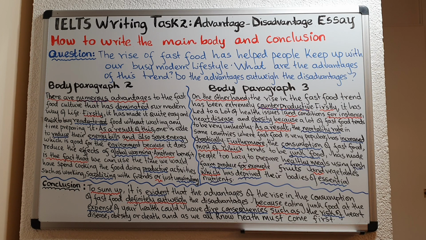Is it the advantages or is it the disadvantages? And you can do that by writing the sentence, it is evident that the advantages of the rise in the consumption of fast food definitely outweigh the disadvantages. That is point number 2 to remember when you're writing your conclusion. And then point number 3, then give the reason why the advantages outweigh the disadvantages. Okay?